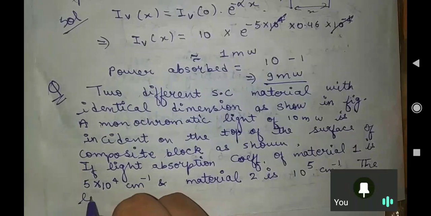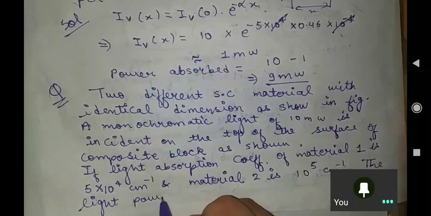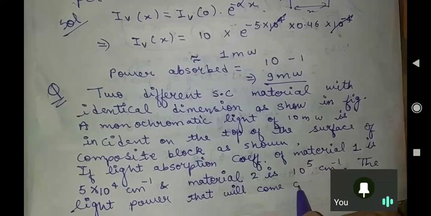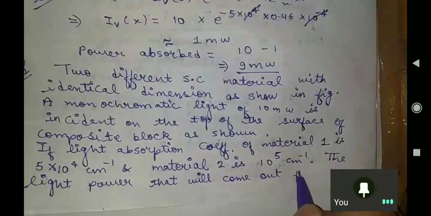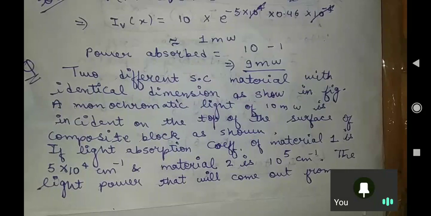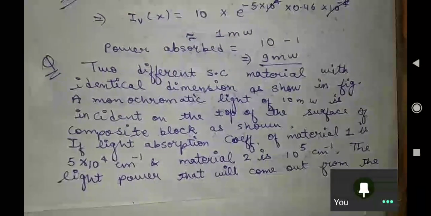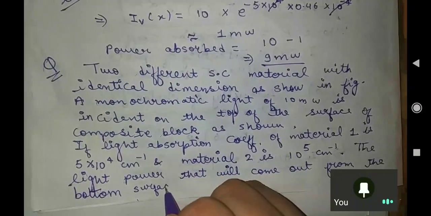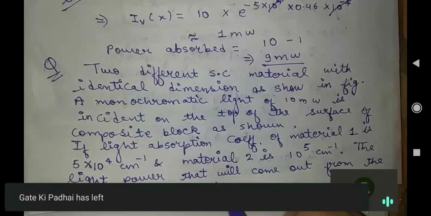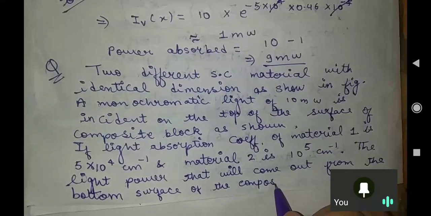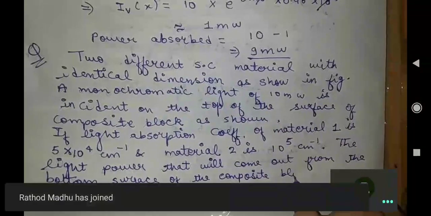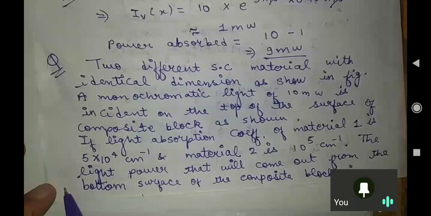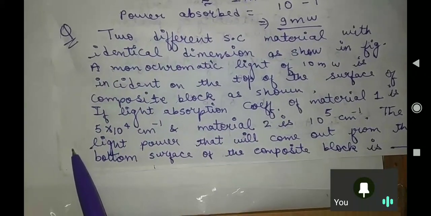The light power that will come out from the bottom surface of the composite block X. First of all, write this question, then I will draw the diagram. Everybody write down this question.